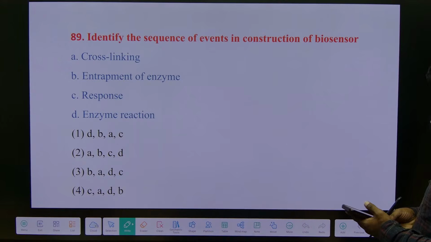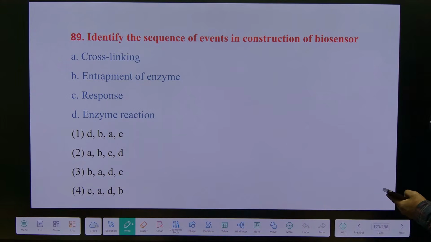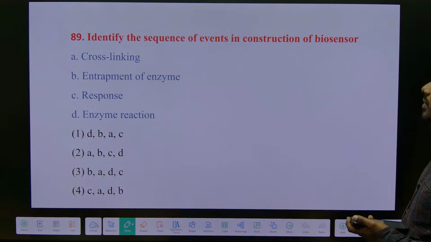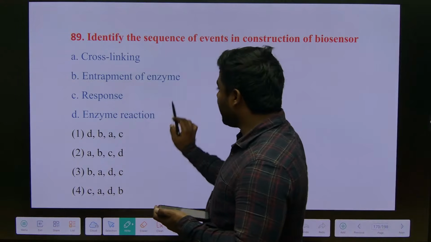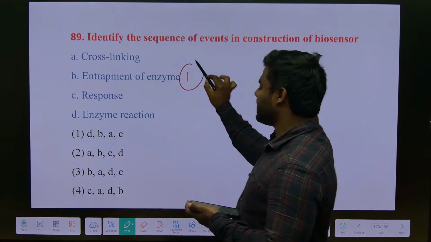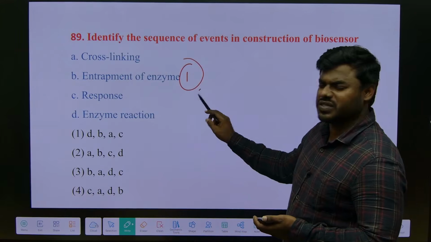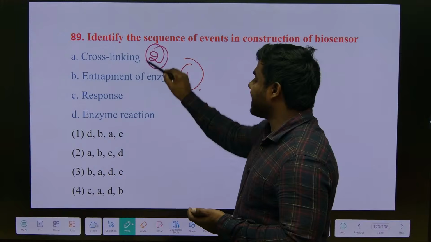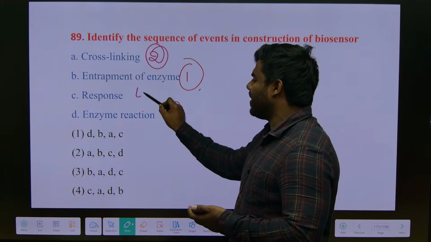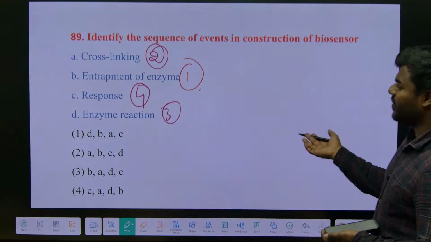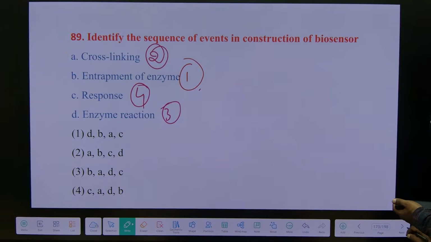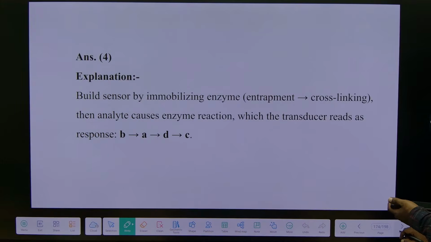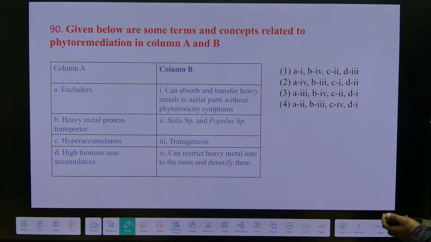Biosensor, this is the question from unit 12. I want you to remember the first event is entrapment of enzymes, then cross linking, enzymatic reaction and response. Nothing will happen if you don't answer all the questions. I told you, right? It is not necessary to answer all the questions. Out of 100, minimum 75 to 80. This is again a good question.